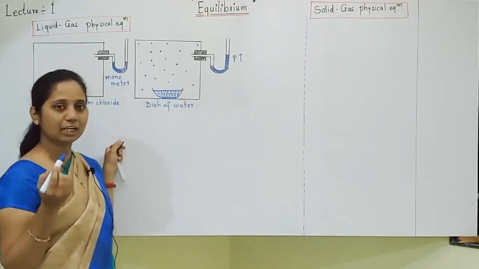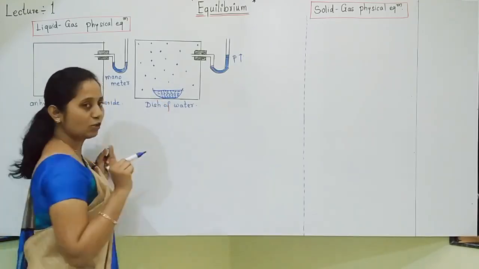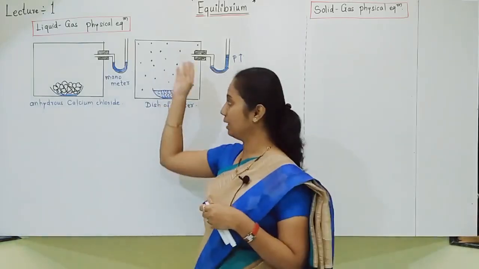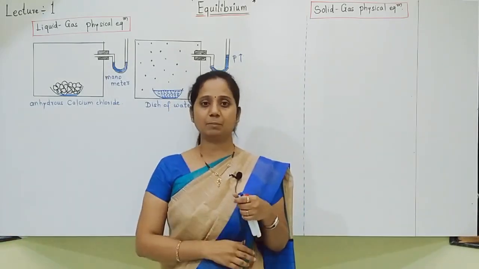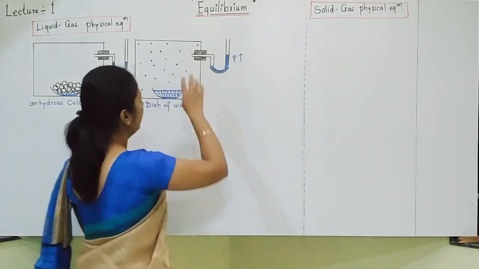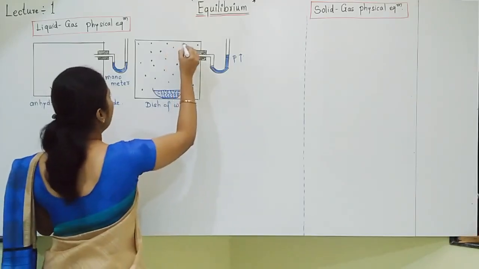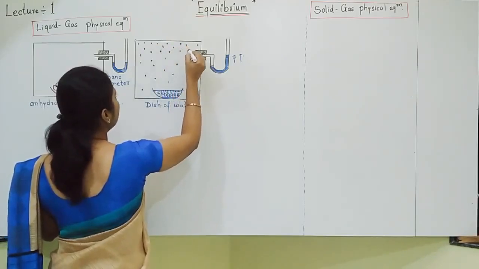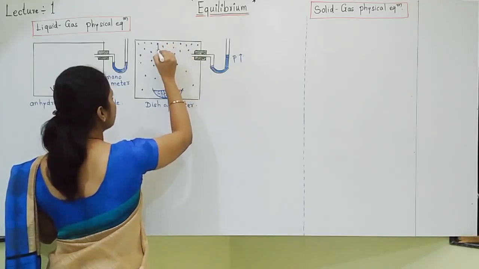How does dynamic equilibrium take place? See here. In the beginning, only one process was taking place, that is evaporation. Only water was getting evaporated. But after some time, more and more water vapors get collected at the top, and due to that, cooling takes place at the top and the reverse process starts.